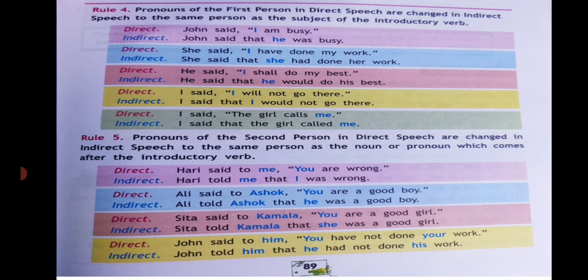So let's see. John said, "I am busy." John said that he was busy. I is changed to he. Direct speech: He said, "I have done my work." She said that she had done her work. The last one I am saying: I said, "The girl calls me." I said that the girl called me.